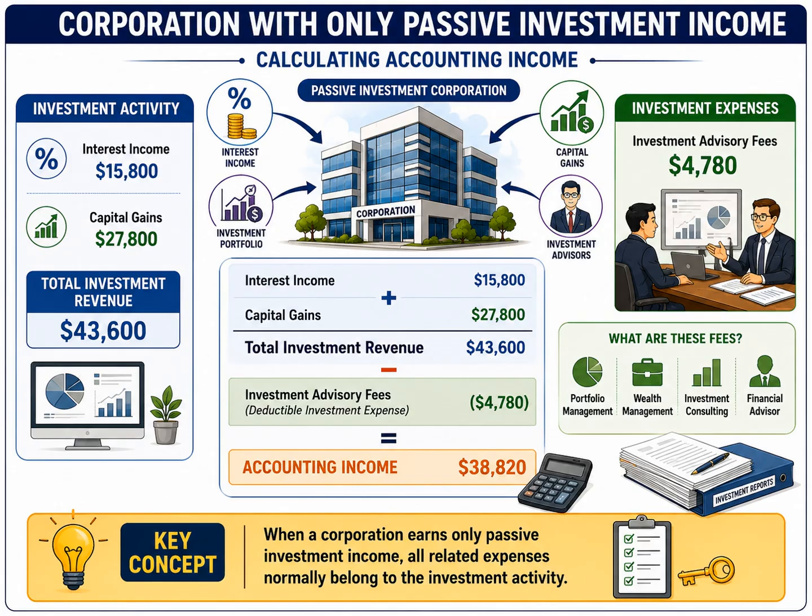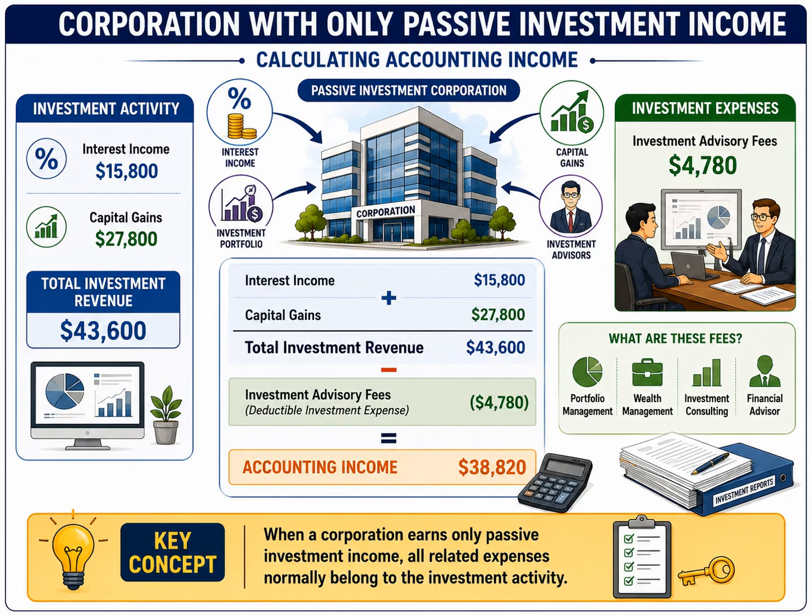We begin with total investment revenue of $43,600. From this amount, we subtract the investment advisory fees of $4,780. The result is accounting income of $38,820. This accounting income is what initially appears in the corporation's financial statements before any tax adjustments are made.